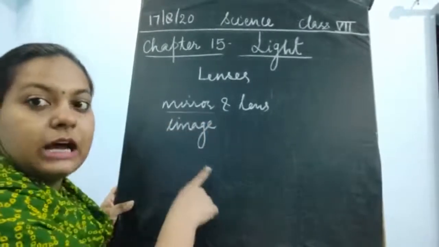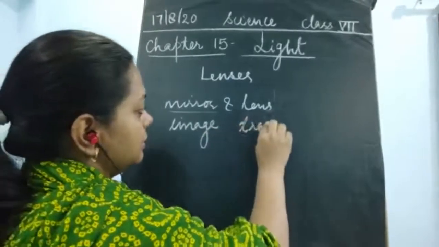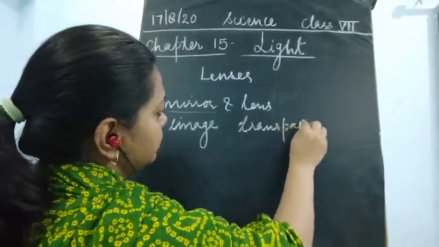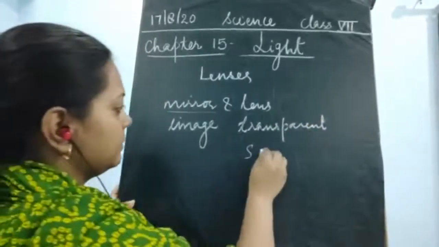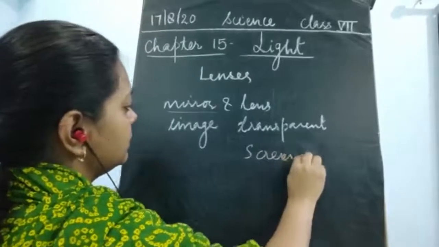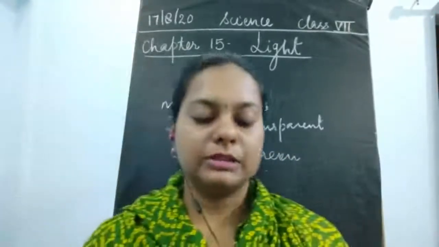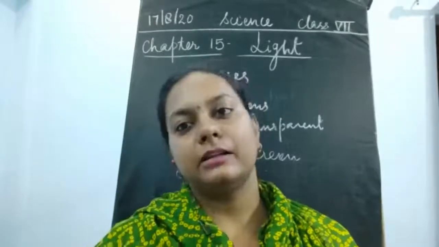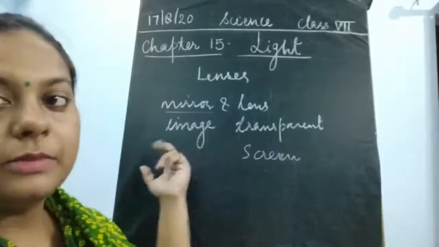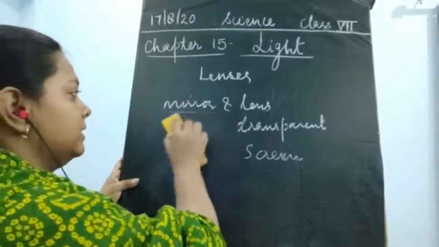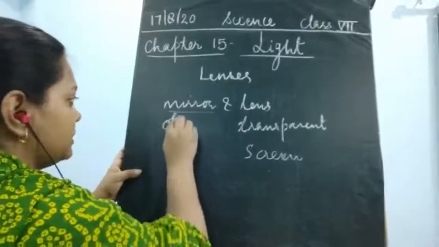But lenses are transparent, and we are able to get the image on a screen. Sometimes the image is not formed on a screen, and at those times we say that a virtual image is formed, but still it is the transparent part, and the mirrors are not transparent, they are opaque. So these are opaque objects.